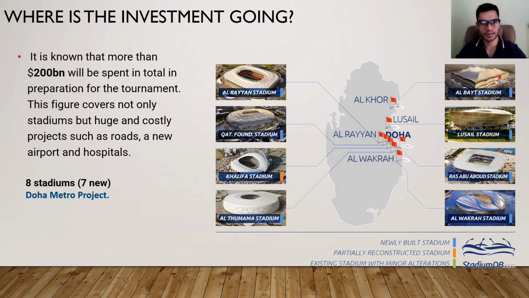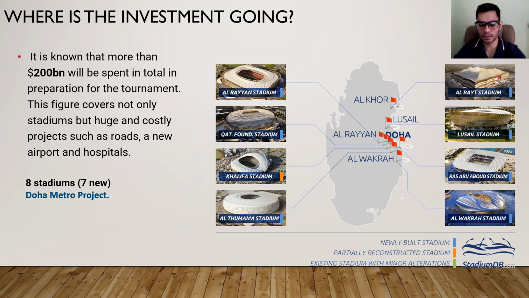Qatar forecasts it will spend more than 200 billion on construction in the next decade, and much of the money is going towards preparation for the World Cup. From ports to highways to billion-dollar stadiums, Qatar plans to spend an average of over 10% of its national output annually on building infrastructure as it prepares to host the World Cup. FIFA ruled in February that Qatar can hold the tournament in the winter to avoid summer temperatures that can top 50 degrees Celsius. Other than the projects I mentioned, there will be seven new stadiums, and most of them will be taken down after the event.